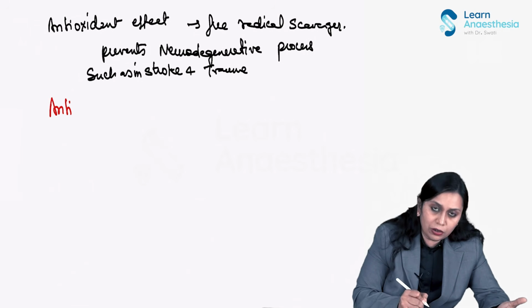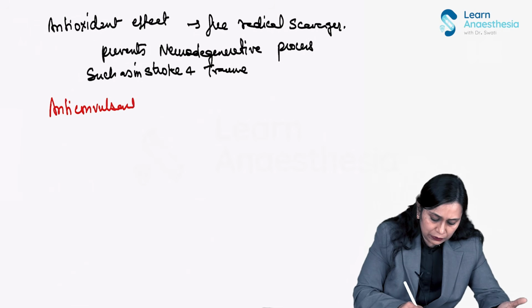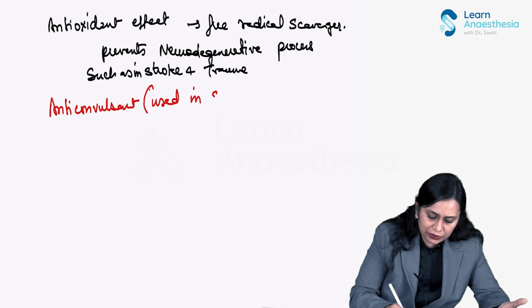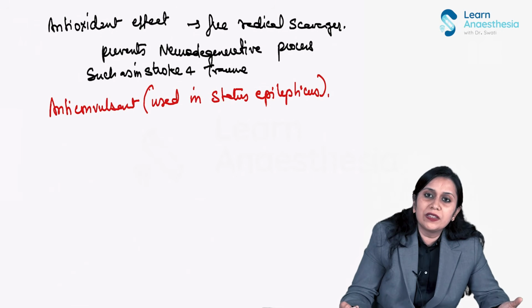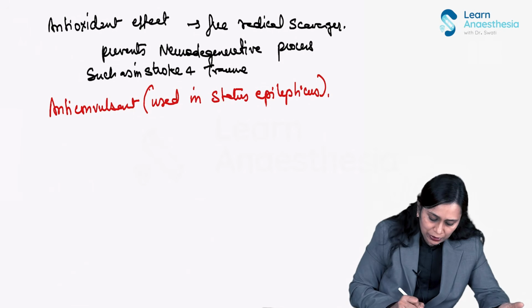Another good thing on the brain, anticonvulsant, it is used in status epilepticus. Okay. And one bad effect of propofol on the central nervous system: substance abuse potential, addiction potential. So it has some addiction potential.